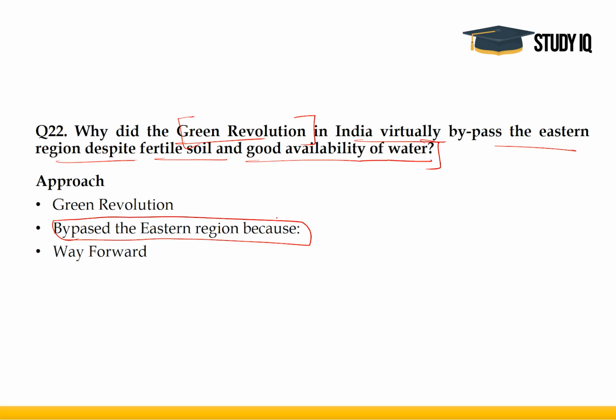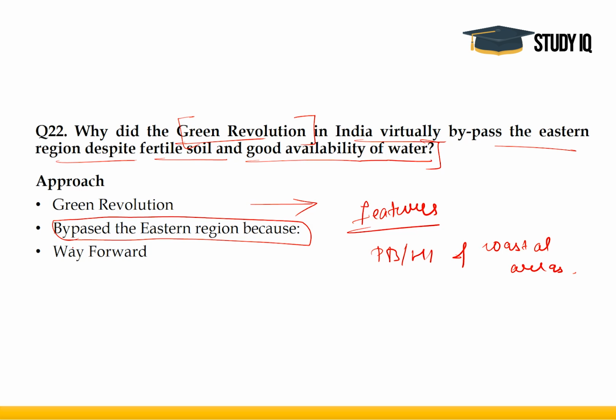Over here, again, a very simple approach has to be followed. The Green Revolution was successful in certain areas because of certain features. You just have to mention those features, those characteristics of the Green Revolution, and then write that these characteristics were available in areas like Punjab, Haryana, and coastal areas of India, and they were not available in the areas of the eastern region. That is why it was not successful over here.